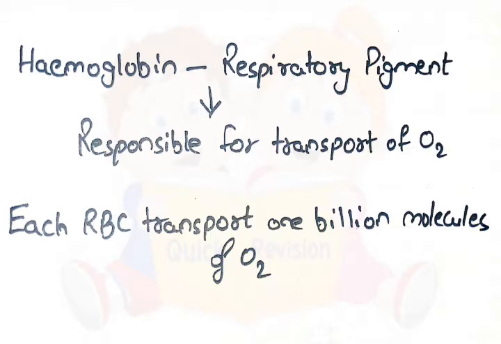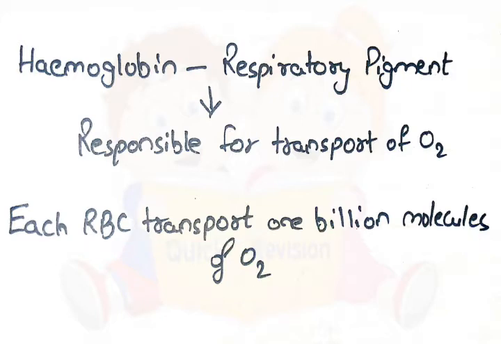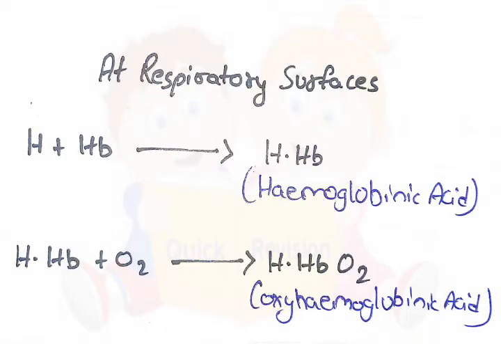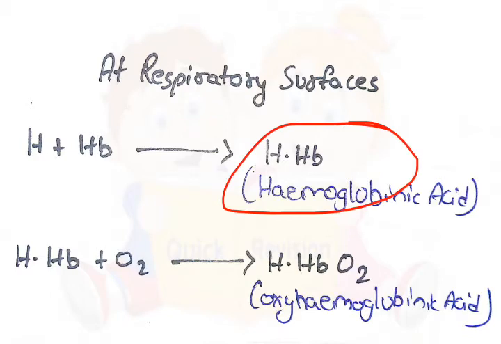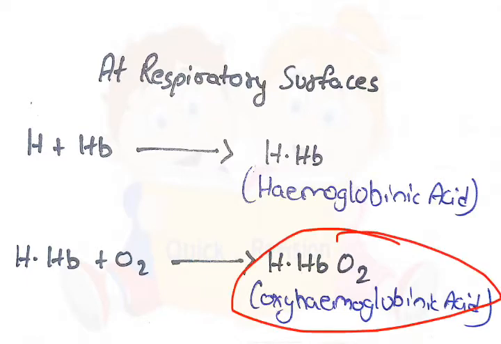Hemoglobin. Hemoglobin is respiratory pigment responsible for transport of O2. Each RBC transports 1 billion molecules of O2. At respiratory surfaces, hemoglobin acts as hemoglobinic acid, which then binds with oxygen to form oxyhemoglobinic acid.